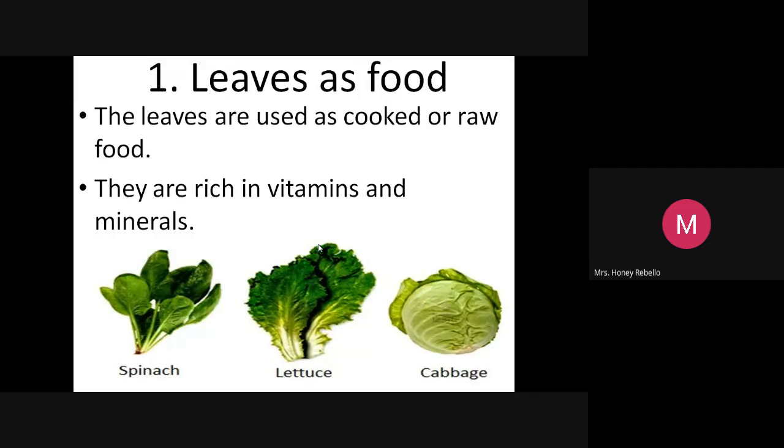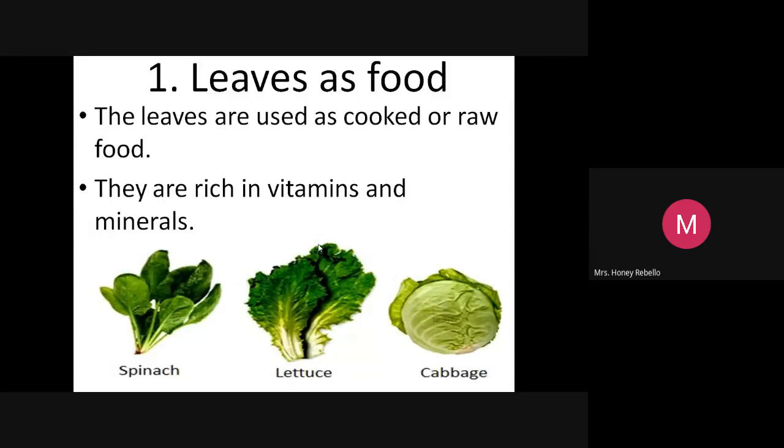See the leaves, spinach, S, P, no need to write, so just observe. S, P, I, N, A, C, H. Now lettuce, L, E, T, T, U, C, E, lettuce.